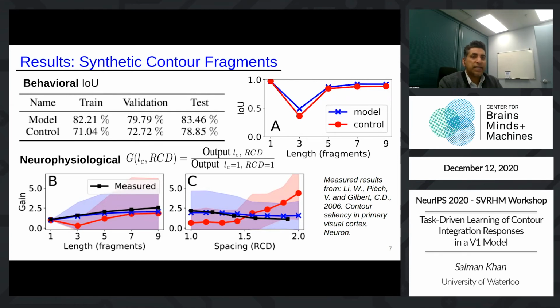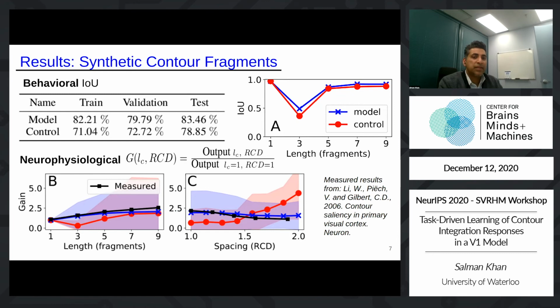Similar to measured gains, model gains increased with length. Control gains were more variable. For some lengths, gains increased, while for others they decreased. Enhancement gains as spacing between fragments increased are shown in figure C. Here, again, the model followed the same trend as measured gains and decreased with spacing. Contrastingly, control gains increased as spacing between fragments increased.